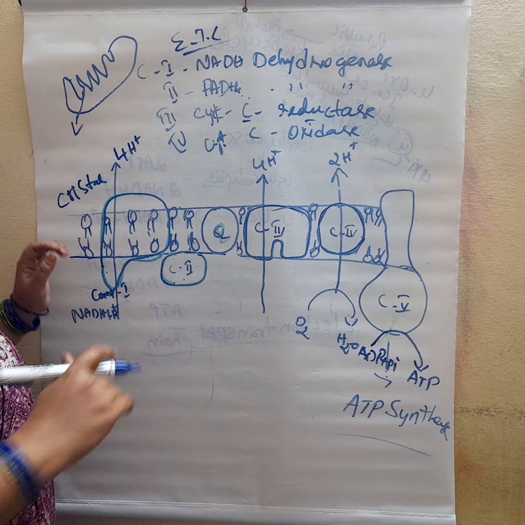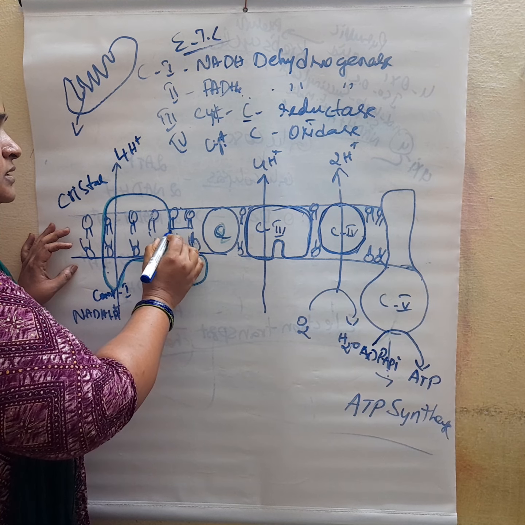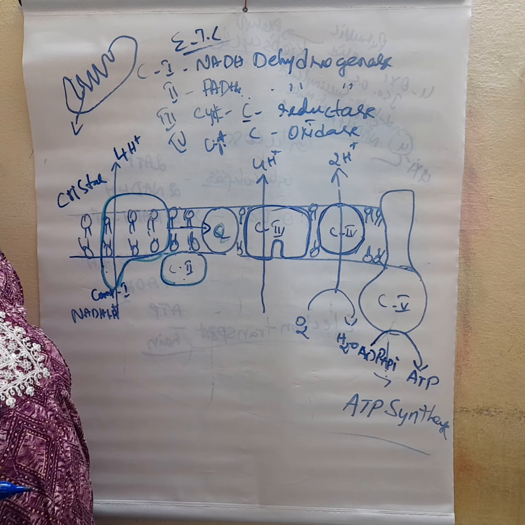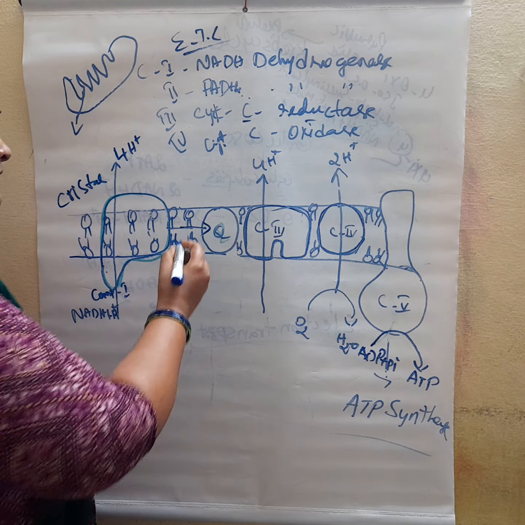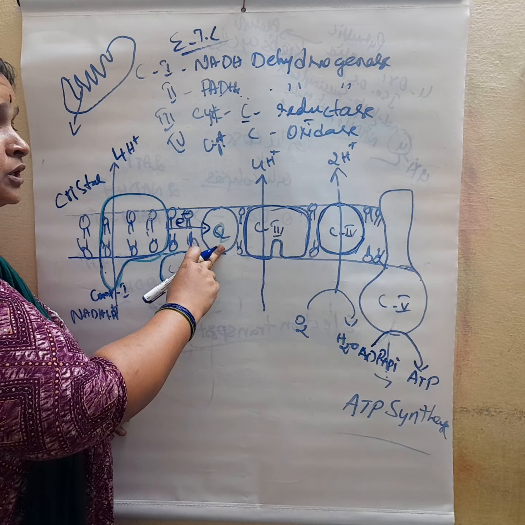During this, electrons are transferred from the NADH dehydrogenase complex not to the second complex, but into the Q cycle. That means the electron is passed from the NADH dehydrogenase complex to the Q cycle.